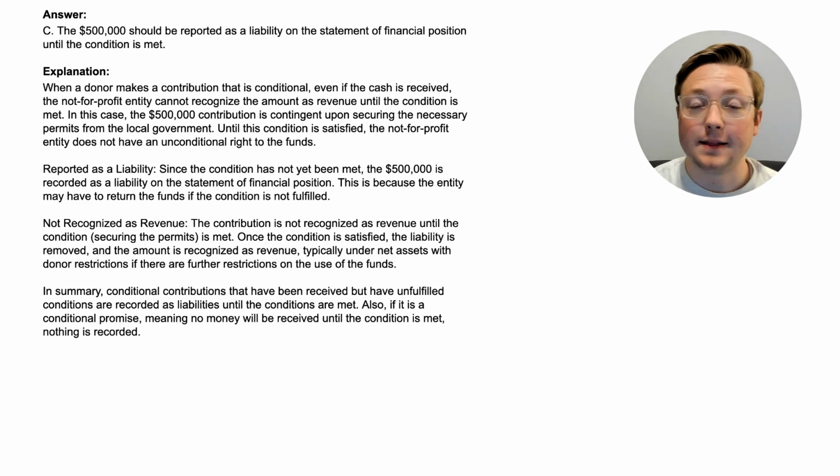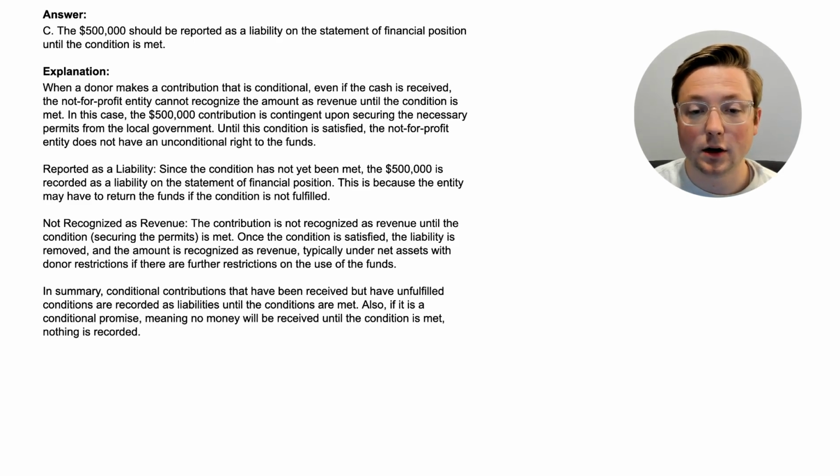All right, here we are at the answer. The answer is C. The $500,000 should be reported as a liability on the statement of financial position until the condition is met. Now, this might sound really weird because you're like, this is a donation. I don't think I should be recording it as a liability. But let's walk through this and you'll see where it's coming from.